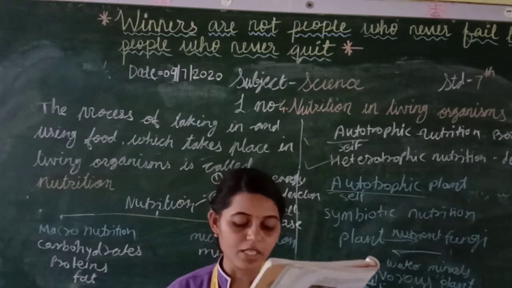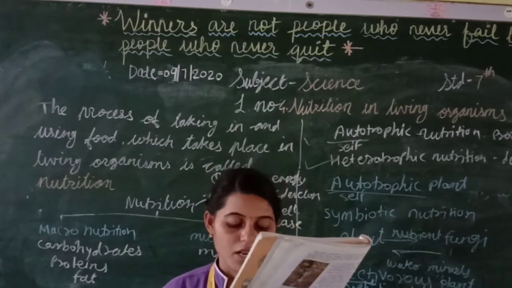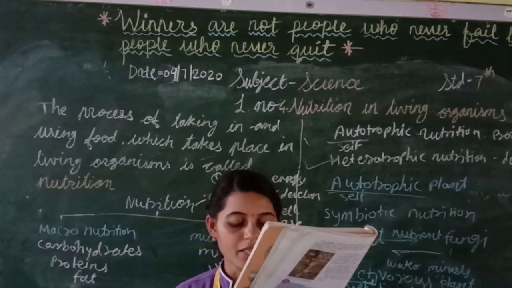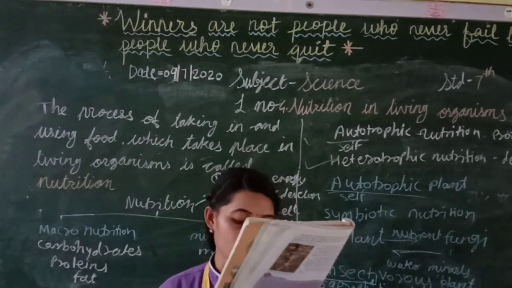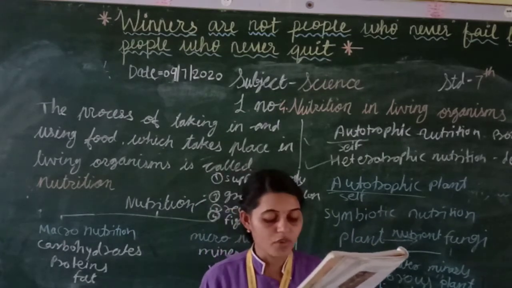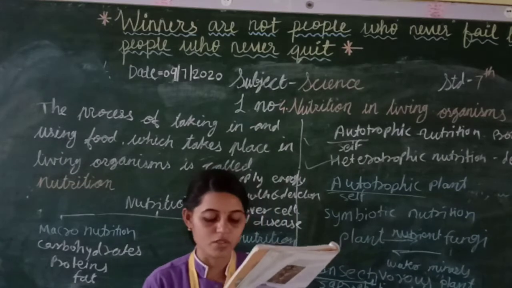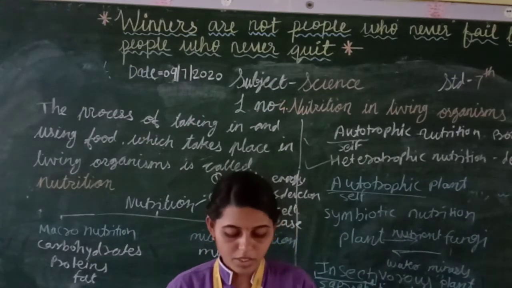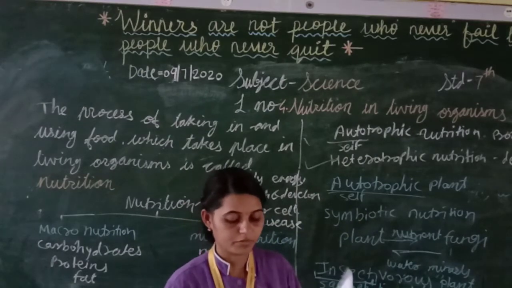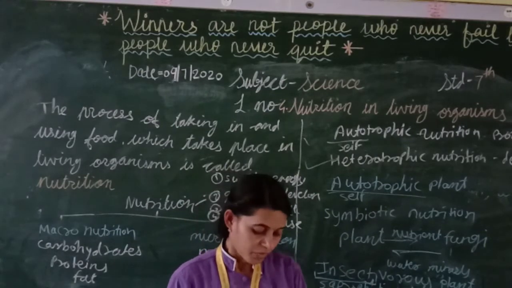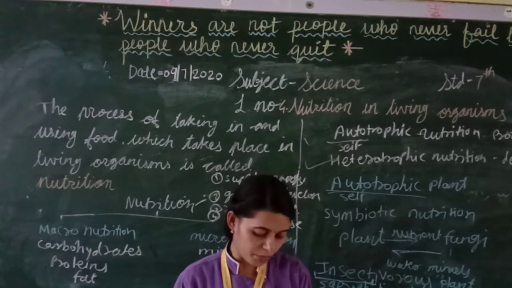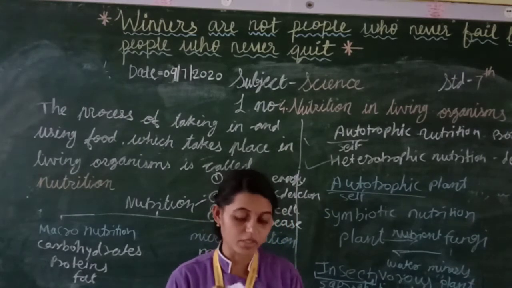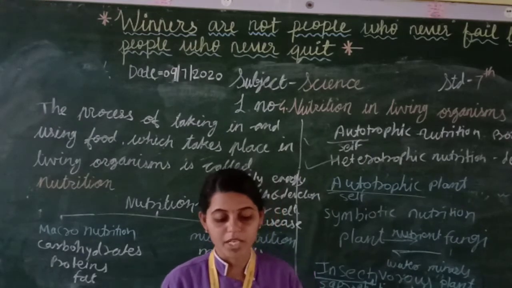Fungi secrete digestive enzymes on the dead remains to digest and break down the carbon compounds they contain. In fact, fungi have a digestive system that is called ingenious. The resulting solution is absorbed to obtain nutrition. They absorb the nutrition from the dead plants.